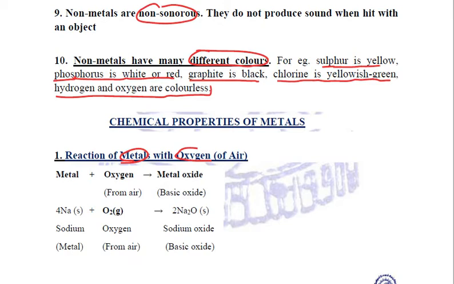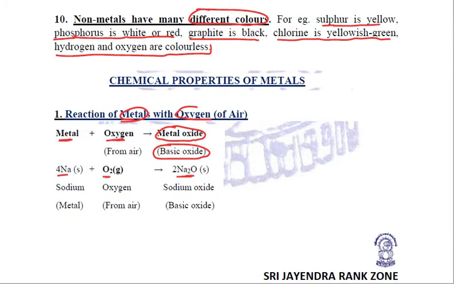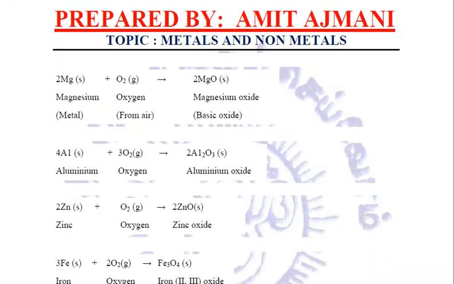Whenever metals react with oxygen, they form metal oxides. One important thing we need to remember is that these metal oxides are basic oxides. They are basic in nature. That means if they react with water, they will form a base. For example, sodium is a metal which reacts with oxygen. It forms sodium oxide, which is a basic oxide. This sodium oxide, when it reacts with water, forms sodium hydroxide.